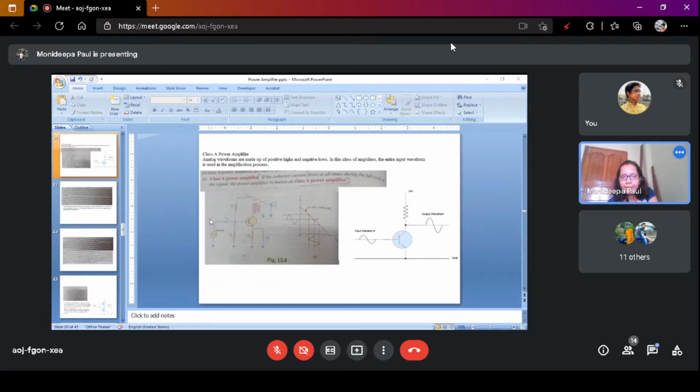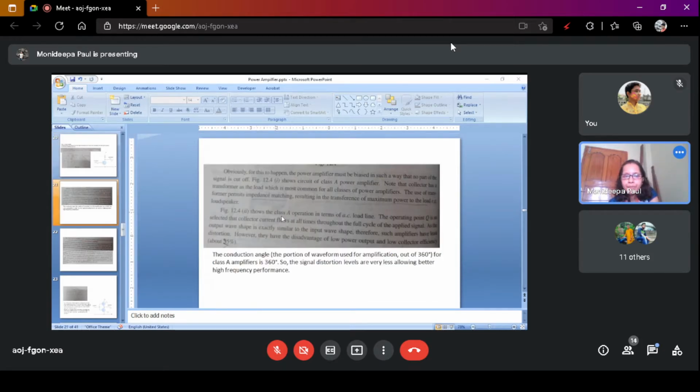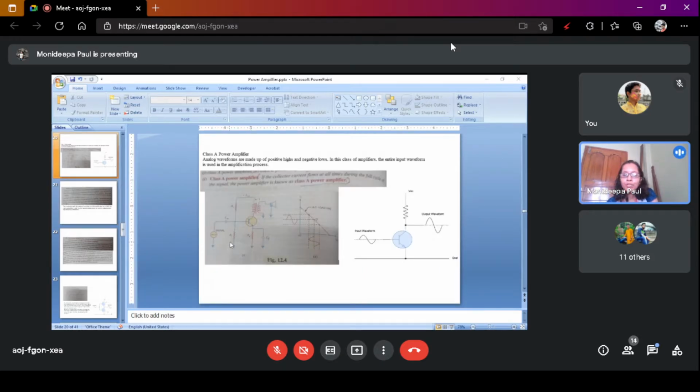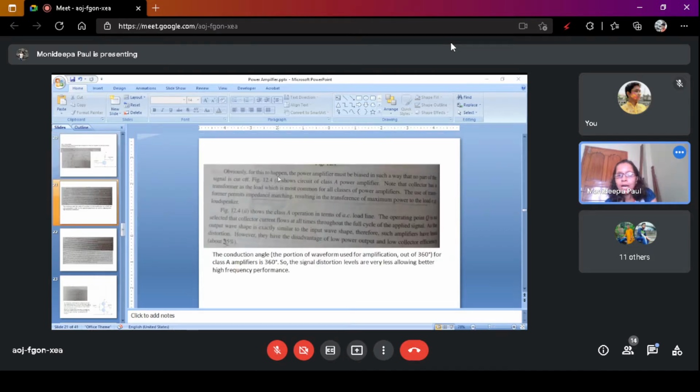This is the class A amplifier, a transformer coupled class A amplifier. For this to happen, the power amplifier must be biased in such a way that no part of the signal is cut off. Here the input signal and the bias voltage should be selected in such a way that we get all of the input signal amplified at the output terminal. The power amplifier must be biased in such a way that no part of the signal is cut off.